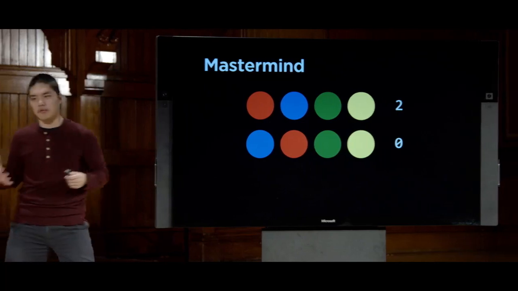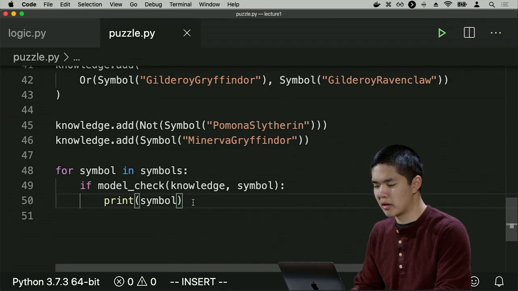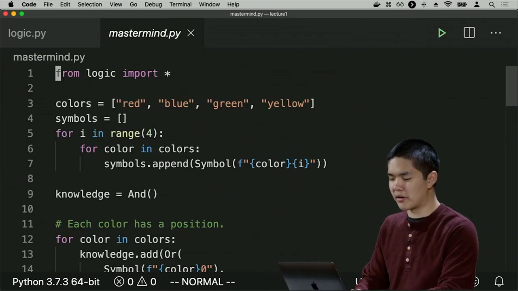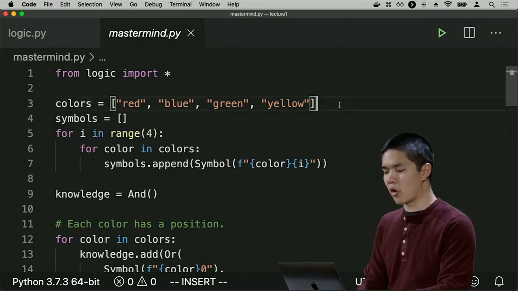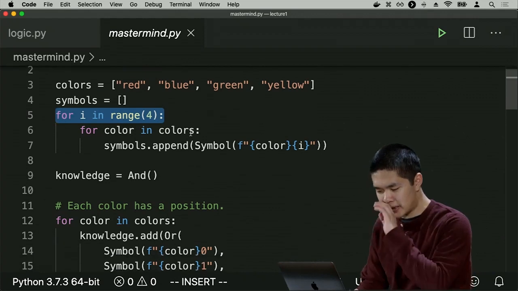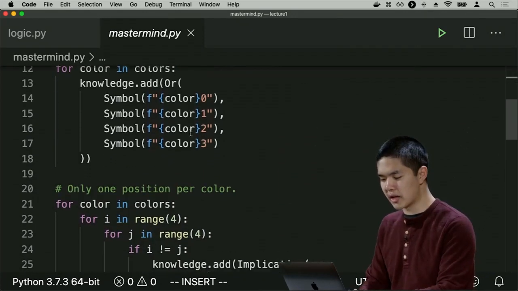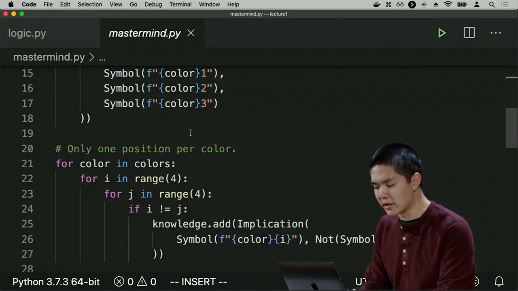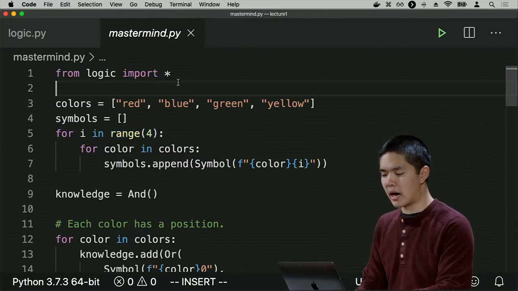We can also equivalently try and take this and encode it inside of our computer as well. And it's going to be very similar to the logic puzzle that we just did a moment ago. So I won't spend too much time on this code because it is fairly similar. But again, we have a whole bunch of colors and 4 different positions in which those colors can be. And then we have some additional knowledge, and I encode all of that knowledge. And you can take a look at this code on your own time.